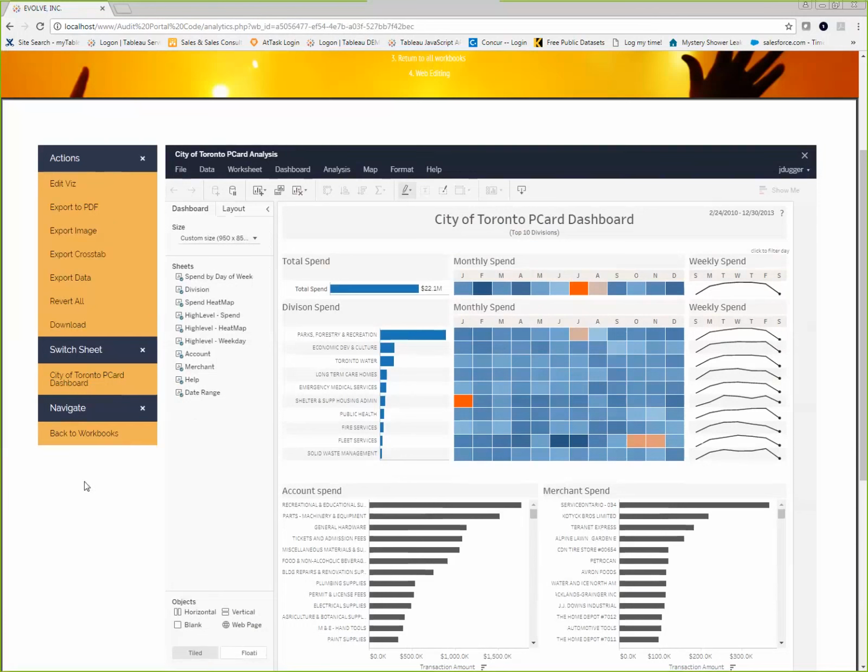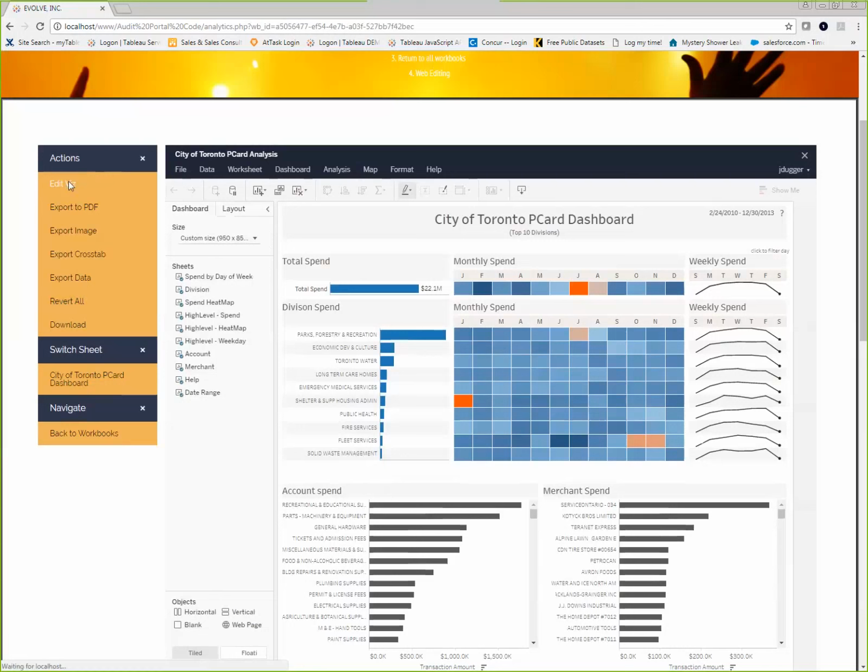Like, for example, hey, I want the ability to lasso certain marks on a scatter plot and write those back out to a database table so that I can research them later. We could add that functionality here in our portal and expose an action to our users using the JavaScript API. But for now, to answer my question, the number of transactions that occurred over a weekend, I'm going to edit